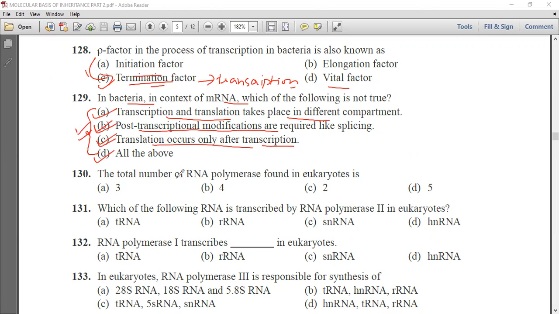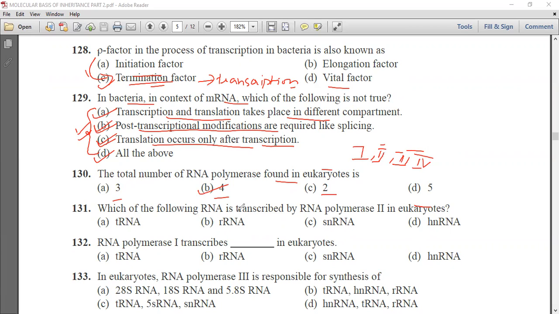Next question is, the total number of RNA polymerase found in eukaryotes is 3, 4, 2, or 5. Now we know that total number of RNA polymerase which are found in eukaryotes are 4. That is RNA polymerase 1, 2, 3, and 4. And all the RNA polymerase have different functions.